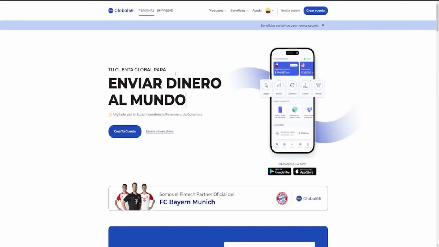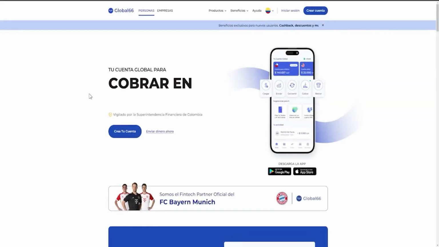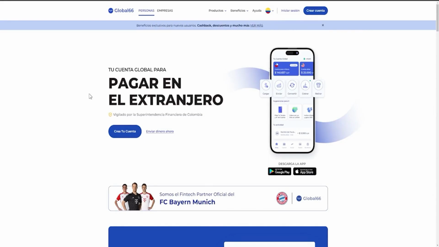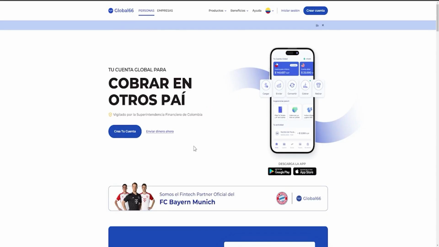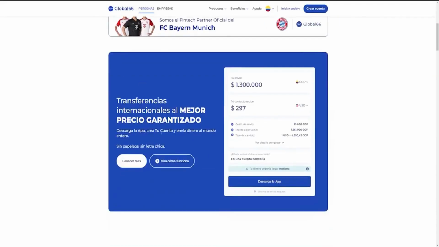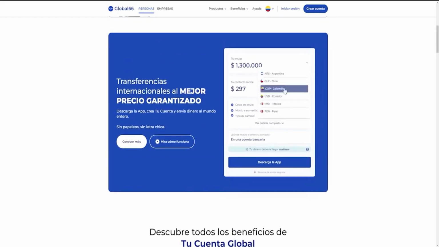Now let's move to the second app, Global 66. I also use this app quite a lot, but this one has a very important feature, which is that it's a multi-currency account, but it doesn't stop there. It also allows you to receive money from practically anywhere in the world, and you can even send money. In fact, it says it right here, international transfers, so you can send money directly to wherever you want.